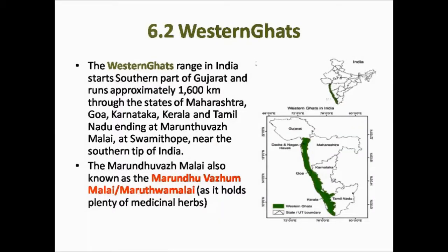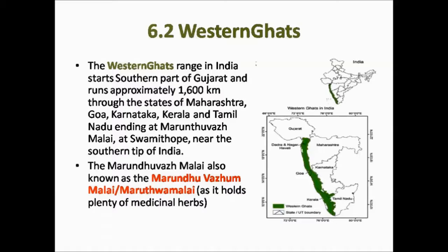Western Ghats. Western Ghats are a continuous range of mountains. The Western Ghat range in India starts near the Sanghat town of Gujarat, which is in the southern part of Gujarat, and runs approximately 1600 kilometers through the states of Maharashtra, Goa, Karnataka, Kerala, and finally ends at Tamil Nadu at Marunduval Malai, which is at Swamitop near the southern tip of India.